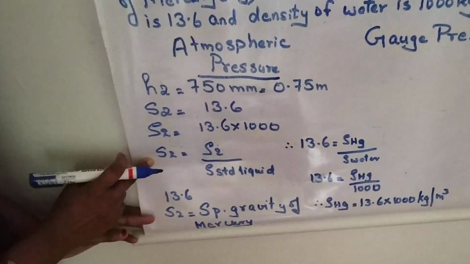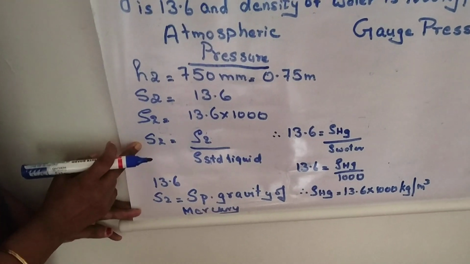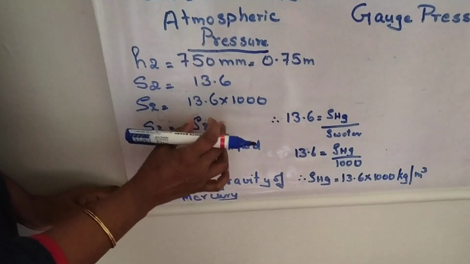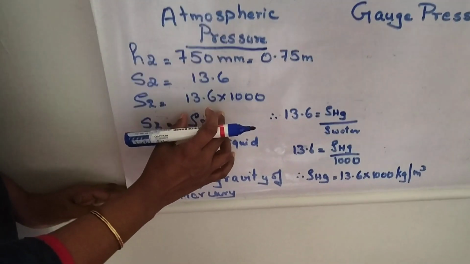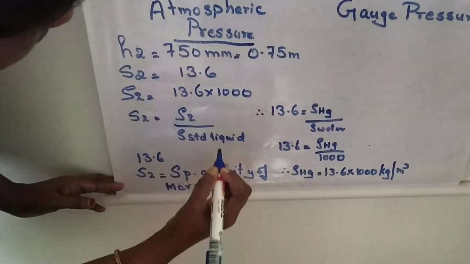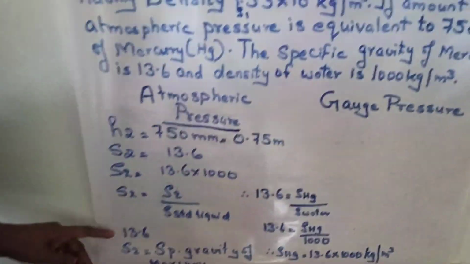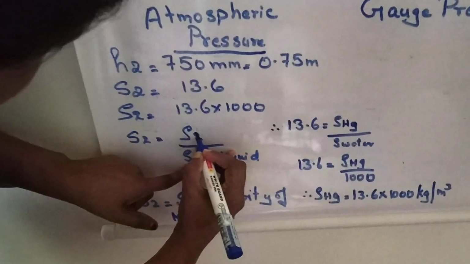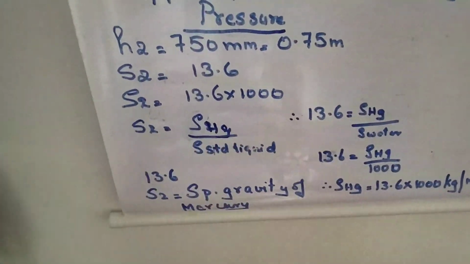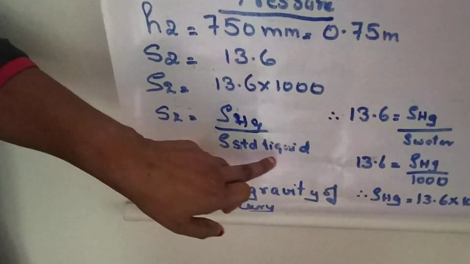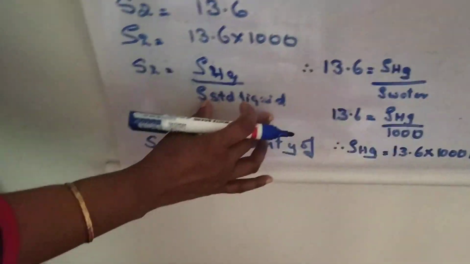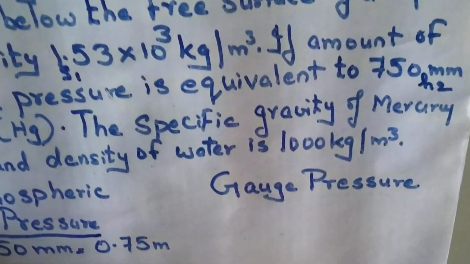Now, there was a formula: specific gravity is equal to the density of the unknown fluid, that is, the density of mercury is unknown, divided by the density of the standard liquid. Now my standard liquid will be water.